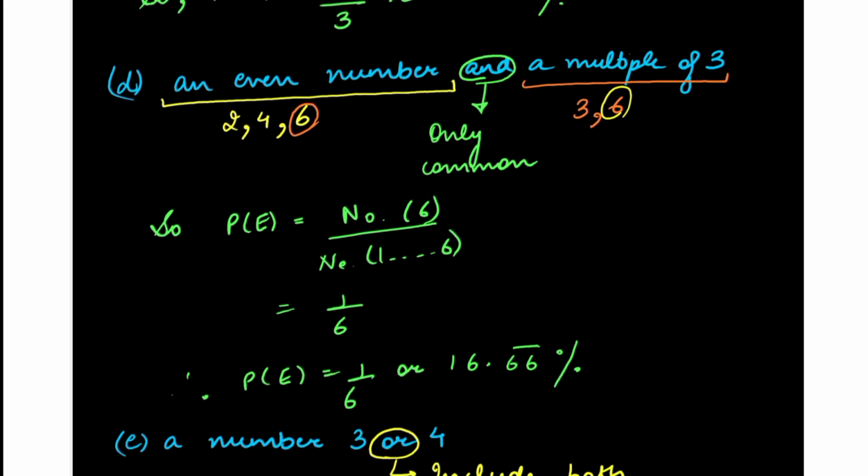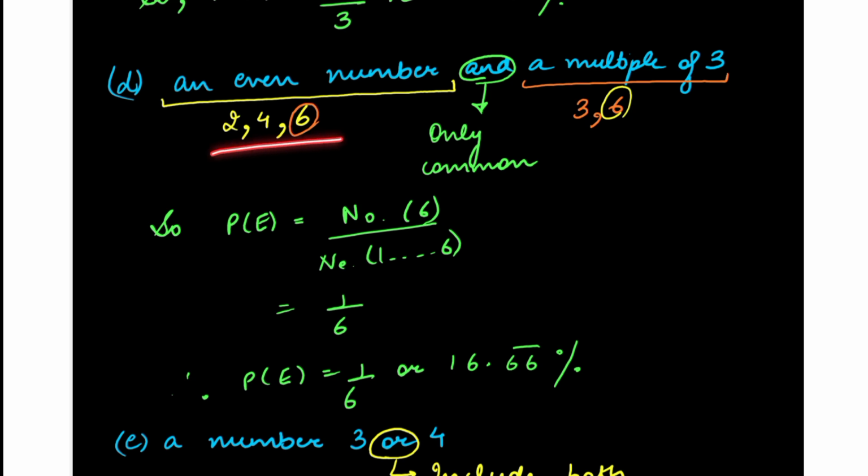Next is the question with an even number and a multiple of 3. What are even numbers? 2, 4, 6. Multiple of 3, 3 and 6. Even and multiple of 3, which is joined with and, means that the favorable number should satisfy both of these conditions.